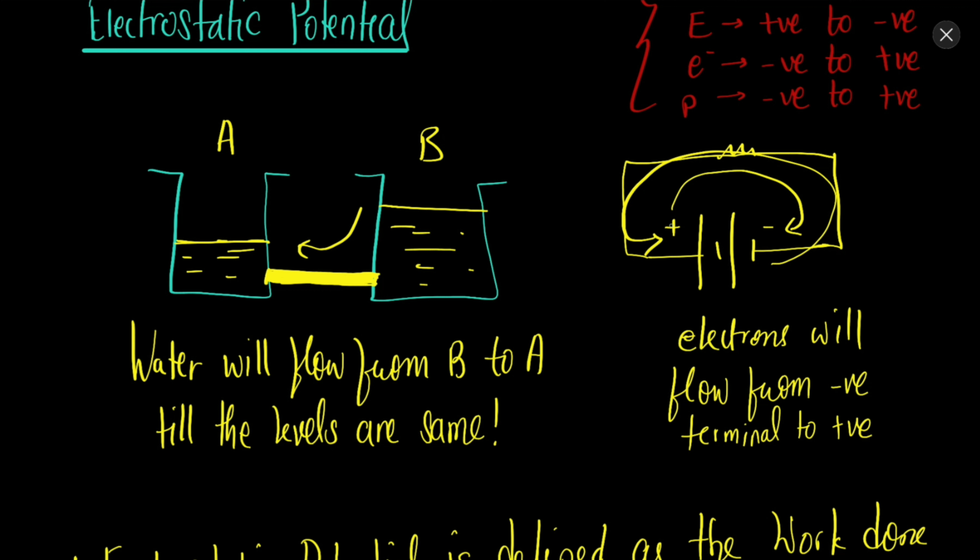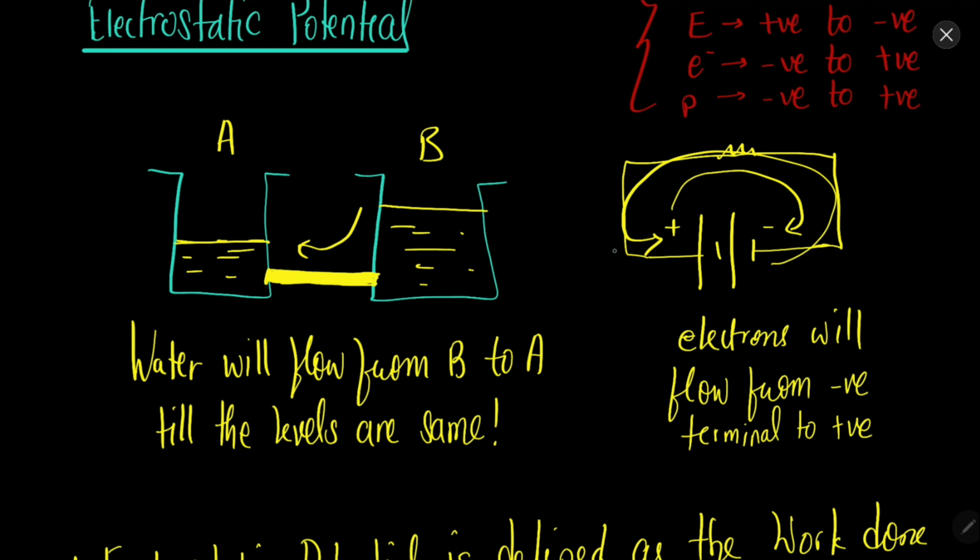Similarly, let's say we have this battery. A battery has two ends, one is the positive end and one is the negative end. The positive end is at a higher level, like here B is at a higher level. So you can say that there are more protons, positive charge here, and less positive charge here. So it is at a higher level. What will happen is that the charges will flow from higher level to lower level, or current will flow from higher level to lower level.